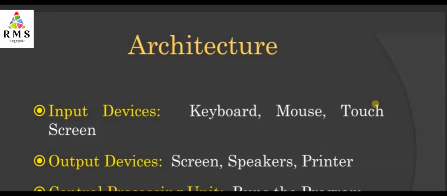Central processing unit, which is known as CPU. It runs the actual program. So processing is done basically in CPU. Memory, obviously we are going to store all these instructions, this software in the memory, so it is used for storage.